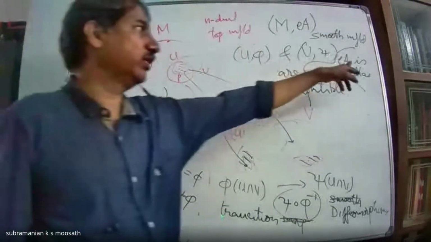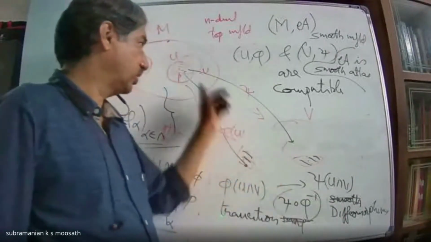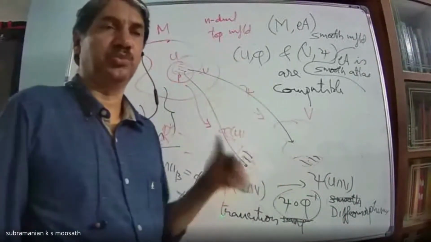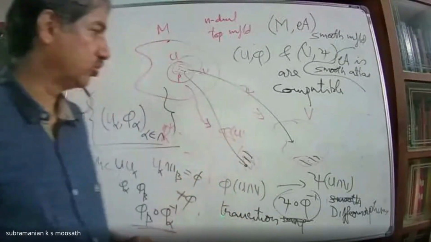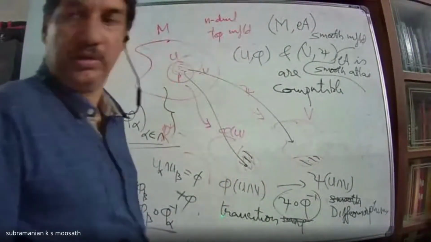Then we call A a smooth atlas. And once you make this diffeomorphism, actually these maps also become smooth only. I will not go into such details. So such a thing is called a smooth manifold.